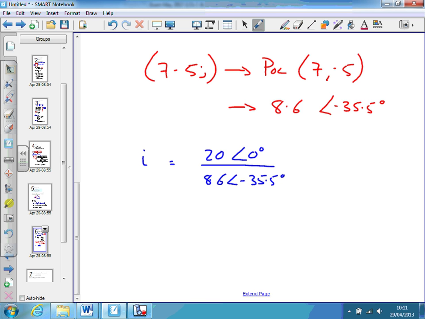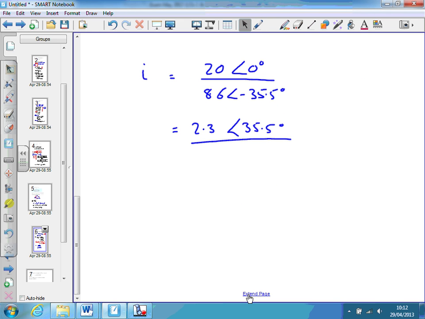And when we divide in polar, we divide the numbers, so it's 20 divided by 8.6, and we subtract the angles. So that's going to be 20 divided by 8.6, which is 2.3, near enough. We rounded to two significant figures. Angle 0 minus minus 35.5 is plus 35.5, so that's 35.5 degrees. And that will be my final answer.